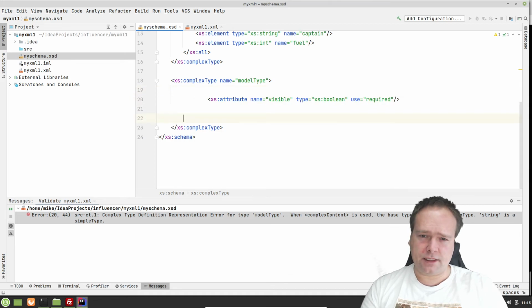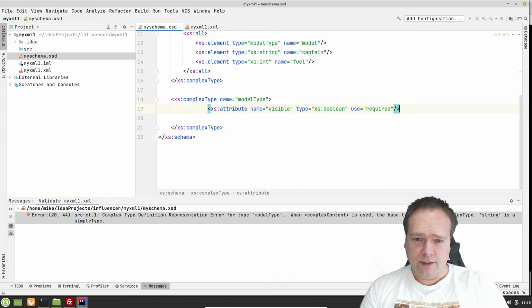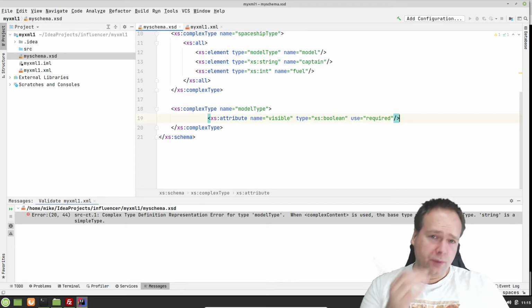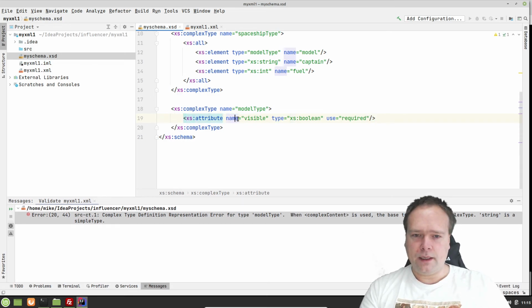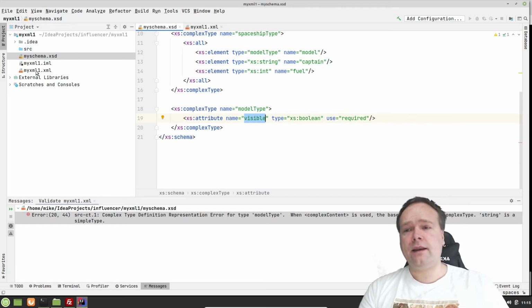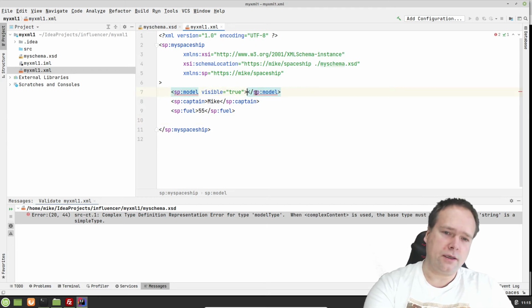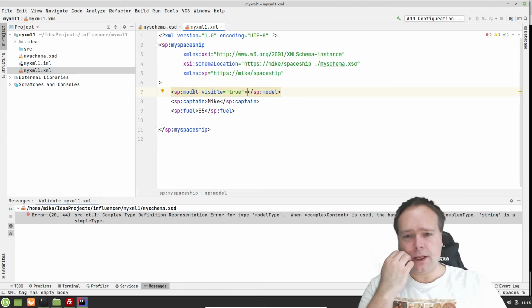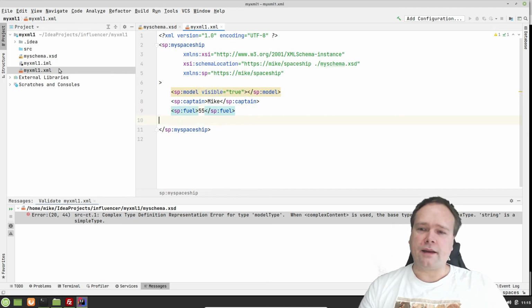I think it's because it should be a simple type, but I'll just make it simpler now. So now it only has an attribute. It does not have any content right now. So that means that my model type has an attribute, but it does not have any content. So I'll just remove this data right here. Now my model just has an attribute, visible or not visible. And I'll fix my XSD file afterwards.